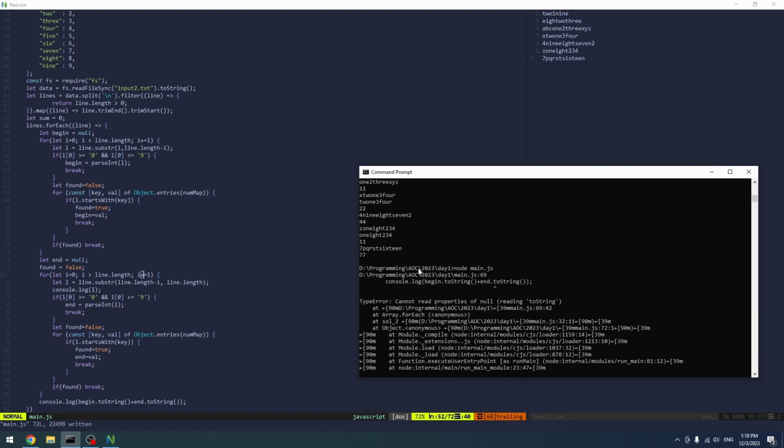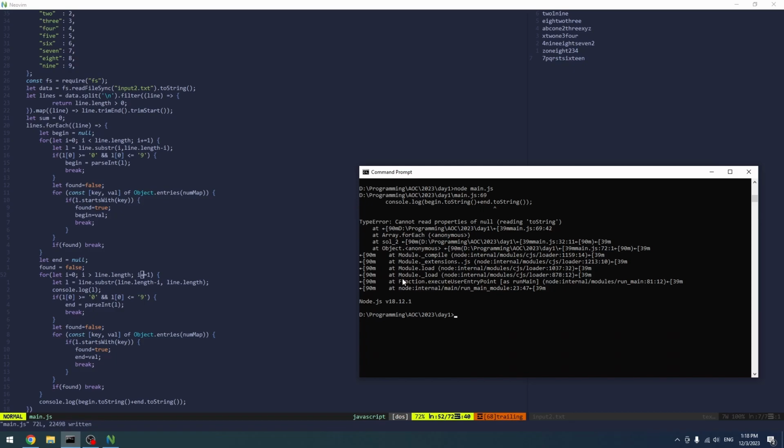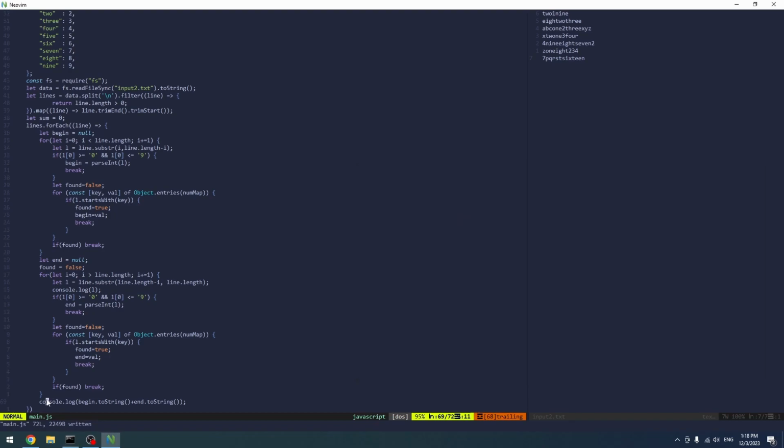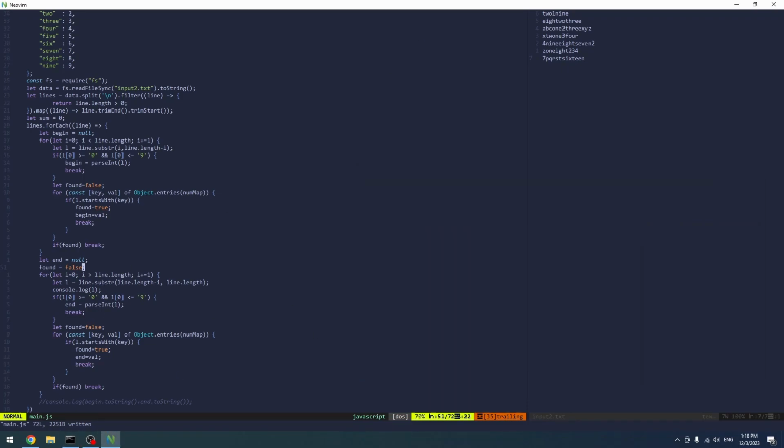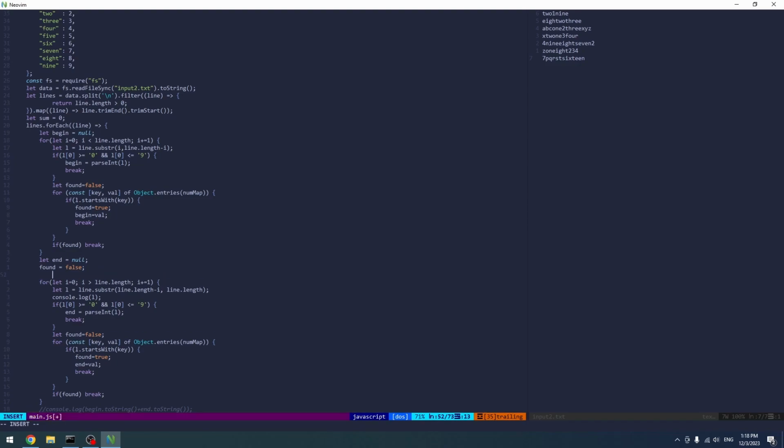Why did it cannot read properties of null? Okay, I can just not log it, but I did log L, right? So, hello. Console line length maybe. See if it works or not.